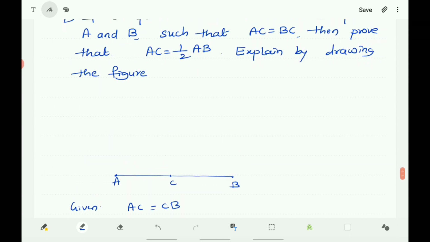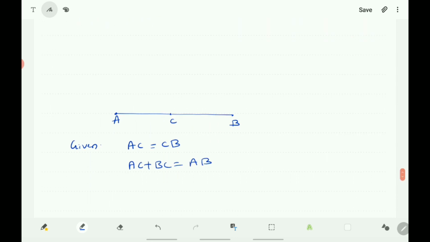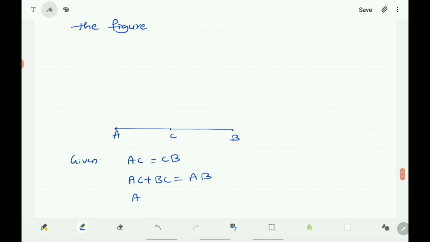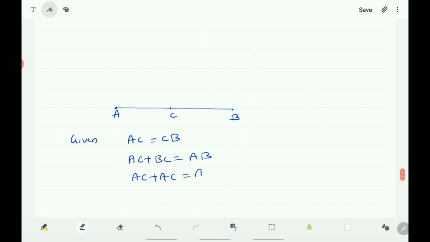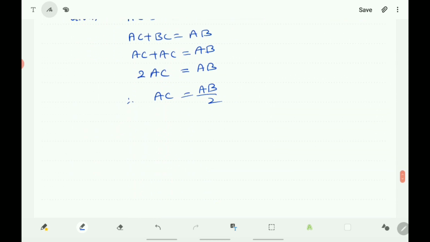You know that AB is the sum of AC plus BC. AC plus BC is equal to AB. Then you can write it as AC plus AC, because BC is also equal to AC. So AC plus AC is equal to AB. AC plus AC is 2AC. 2AC is equal to AB. Therefore, AC is equal to AB by 2. That is, AC is equal to half AB.